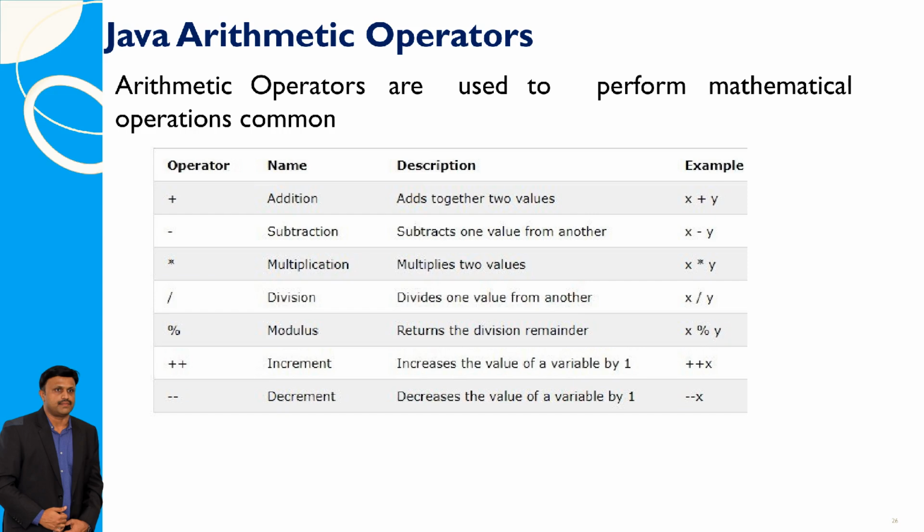Arithmetic operators perform basic mathematical operations: addition, subtraction, multiplication, division, and modulus. Increment and decrement increase or decrease a variable's value by 1, respectively.